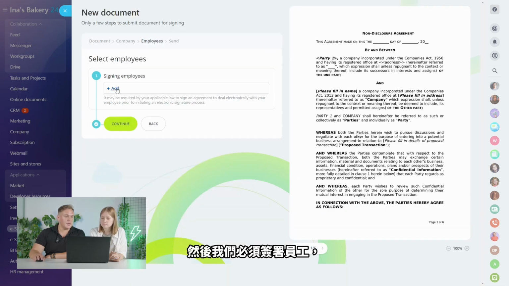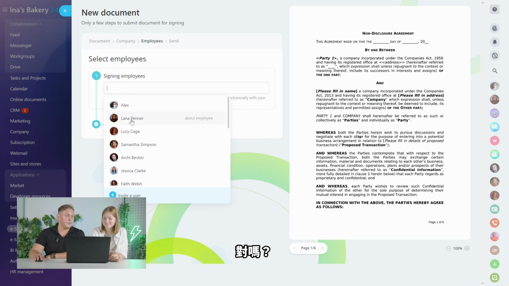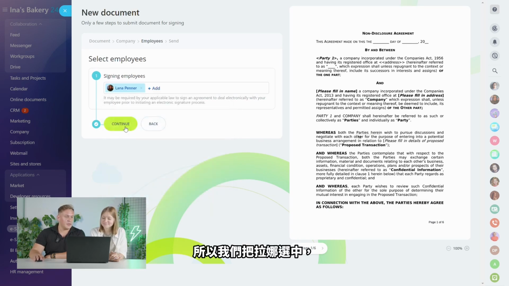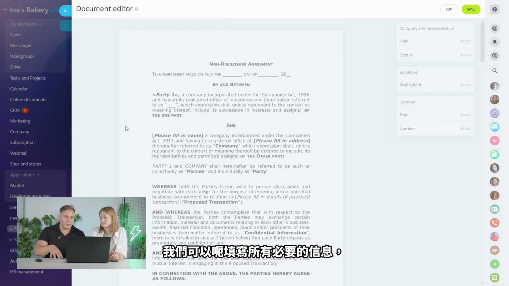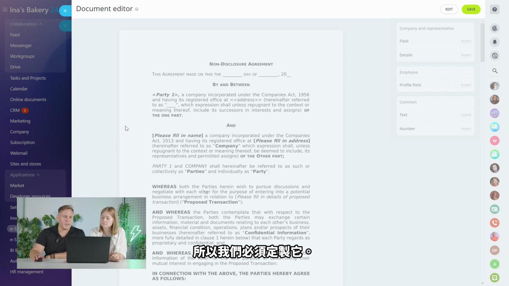And then we have to choose signing employees, which is me, so we have Lana here. I'm going to continue. That gives us another menu, and that's the actual document. We can edit this document and fill in all the necessary information, because it's still a template, so we have to customize it. And then we can add some more fields and so on.